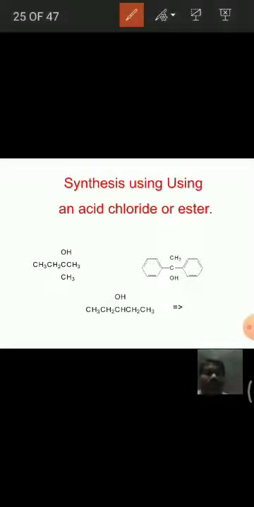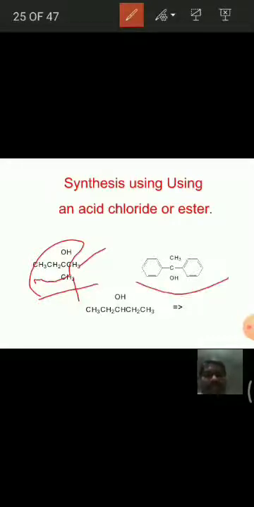See here, some more examples we can easily identify. In the first reaction, if you observe, this is the tertiary alcohol, and moreover here 2 similar groups are there. That means the methyl group is similar. That means we can easily understand that the Grignard reagent is having alkyl group methyl, and this part, that is CH3CH2C, is from acid chloride or ester.